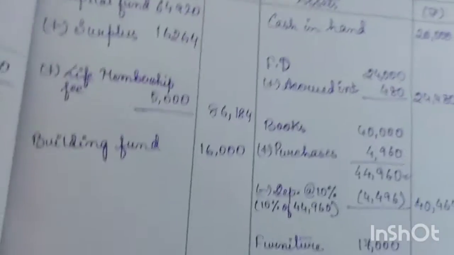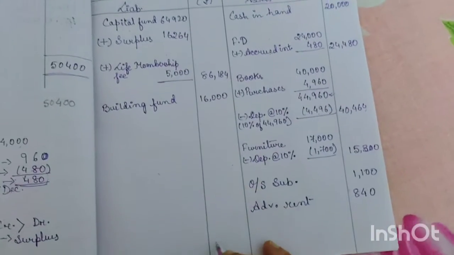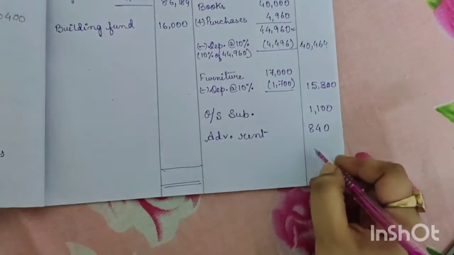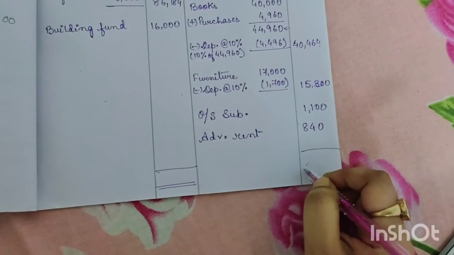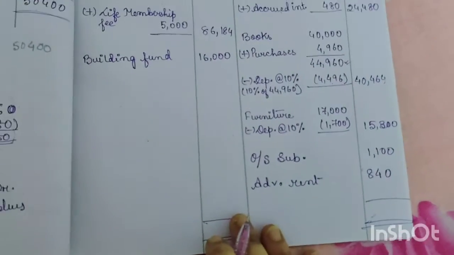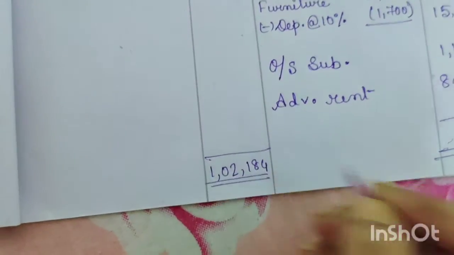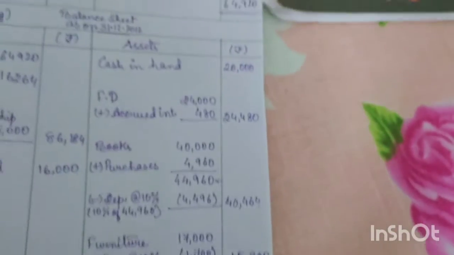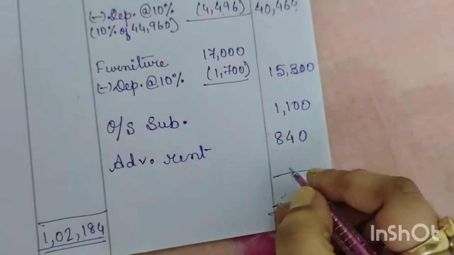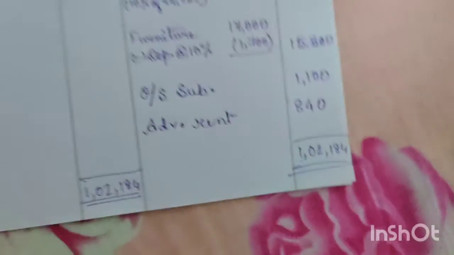Now capital fund plus surplus plus life membership fee, we will get 86,184. Okay, so now we will total the assets and liability side. In the liability side we are getting a total of 1,02,184, and in the asset side if we total all the assets we are getting again 1,02,184. So both the totals are same, so the sum is